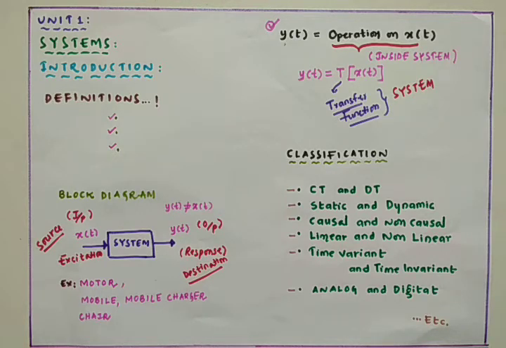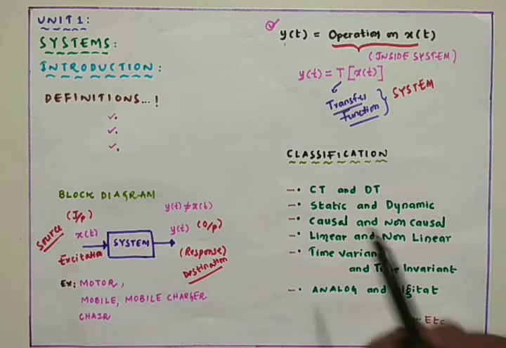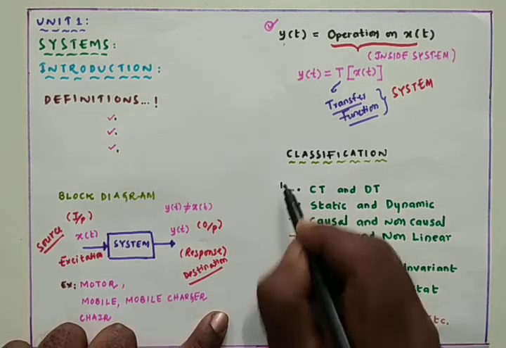Now we are going to study some classifications of the system. As we studied the classifications of signals, that is continuous time signals and discrete time signals, power signals, energy signals, odd signals, even signals, likewise here also we have five types of systems. The first system is called the continuous time system. Here, the continuous time system and the discrete time system.